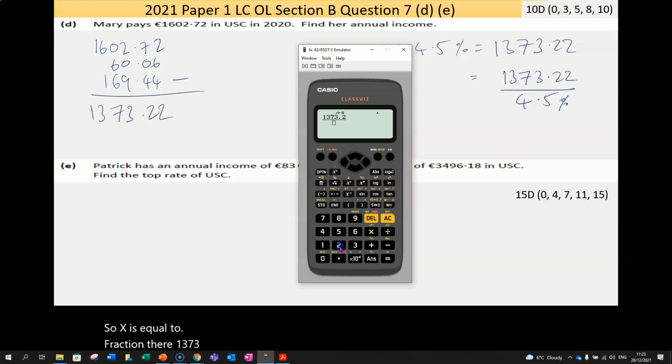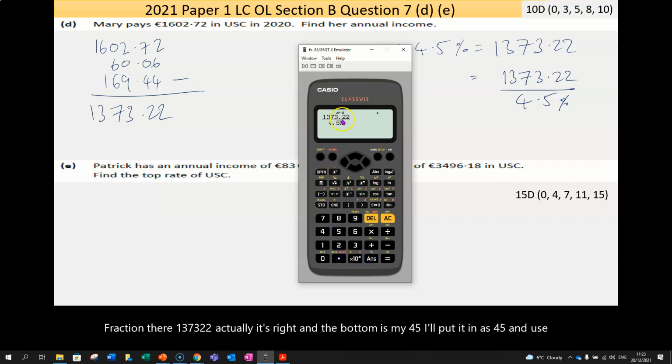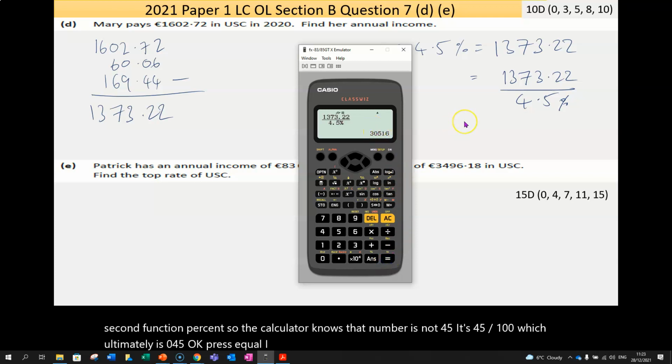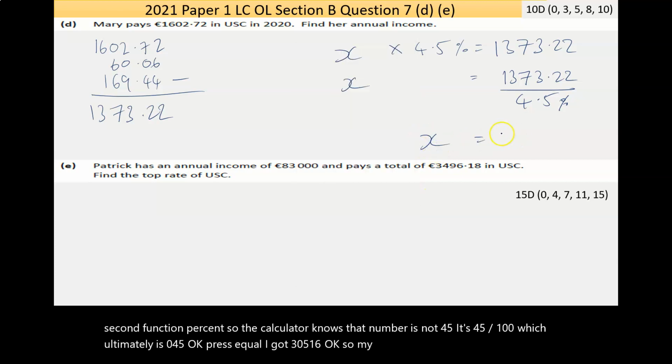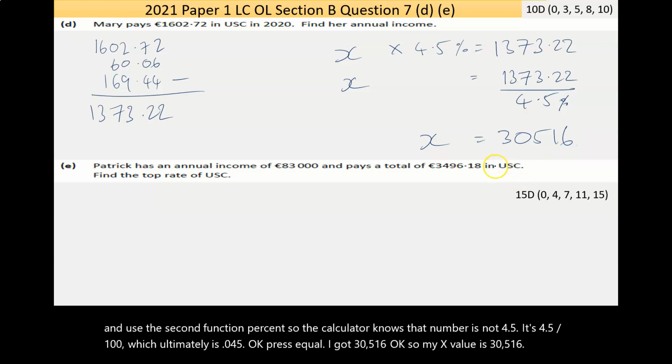1373.22, actually. Yeah, that's right. And the bottom is my 4.5%. I got to put it in as 4.5 and use the second function of percent, so the calculator knows that number is not 4.5, it's 4.5 divided by 100, which ultimately is 0.045. Okay, press equal. I got 30,516. Okay, so my x value is 30,516.